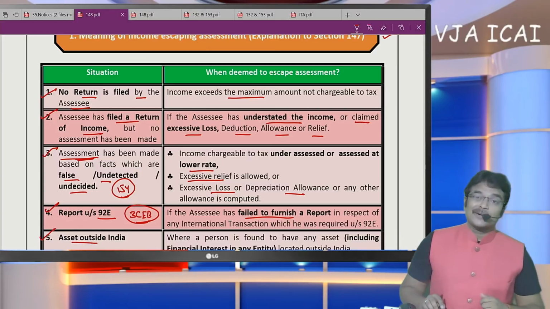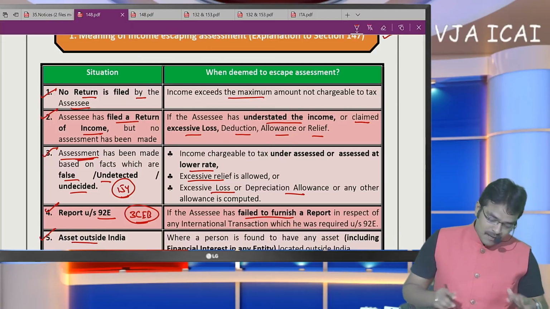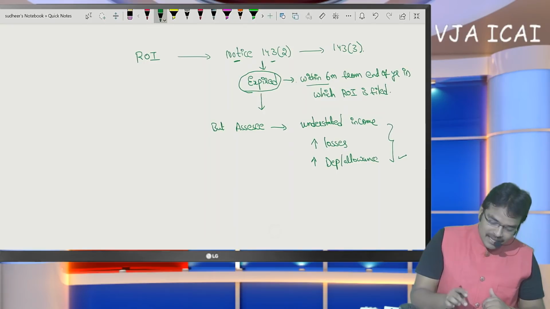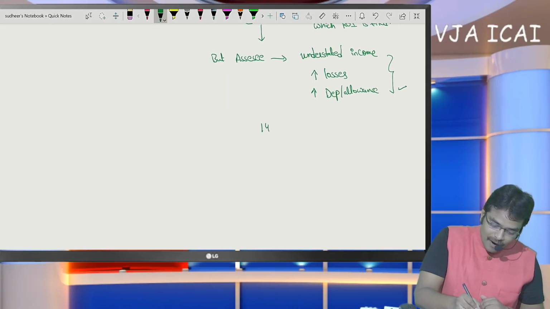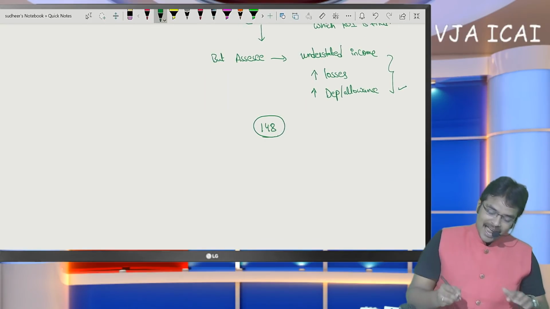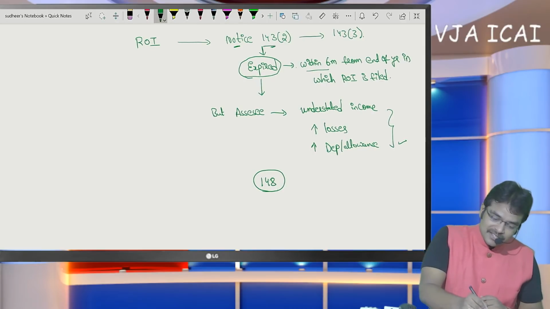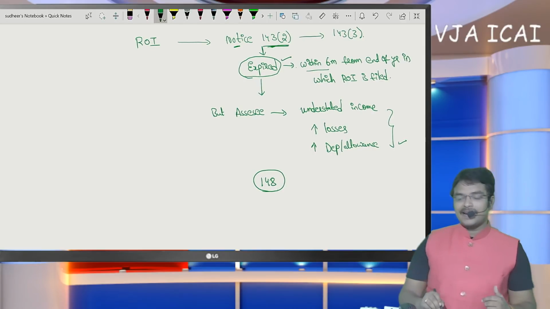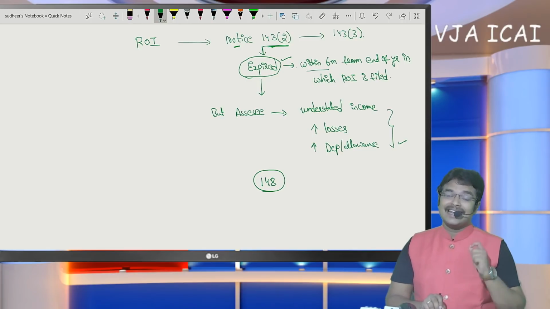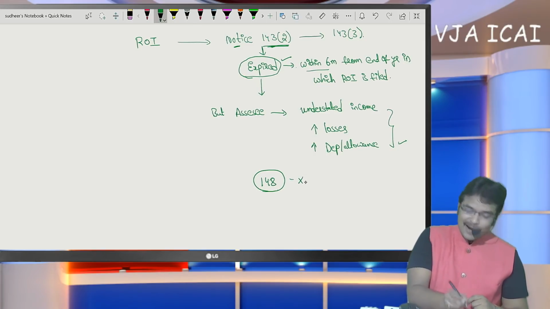Whenever there is scope for income escaping, they need to issue notice under section 148. When do they have to issue this notice? When the scrutiny time limit has expired. When the assessing officer has noticed that certain income has escaped tax and the scrutiny time limit has not expired, then notice under 148 cannot be issued.